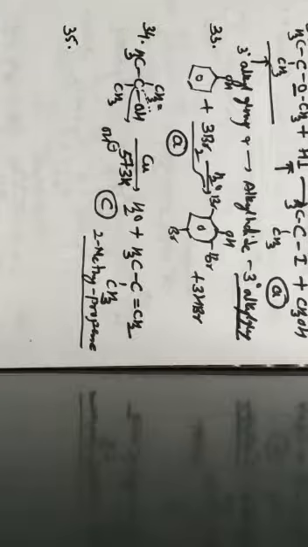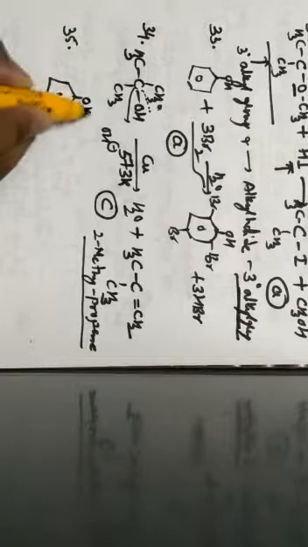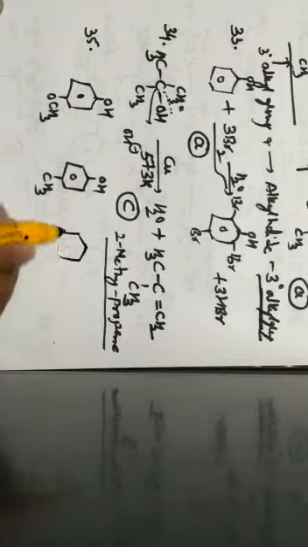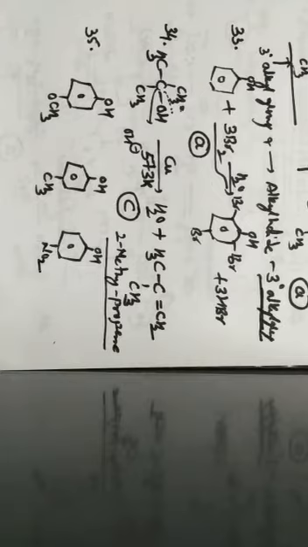Next one, question number 35. What is the increasing order of acidic strength among the following? First one, para-methoxyphenol. Let us write the structure. OH is phenol, and para-methoxyphenol has OCH3. Next one is para-methylphenol, which is phenol with a methyl at the para position. Third one is para-nitrophenol, which is phenol with a nitro group at the para position.